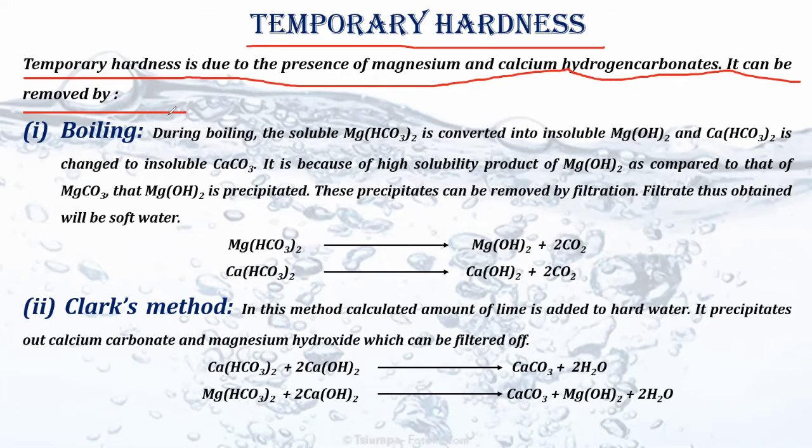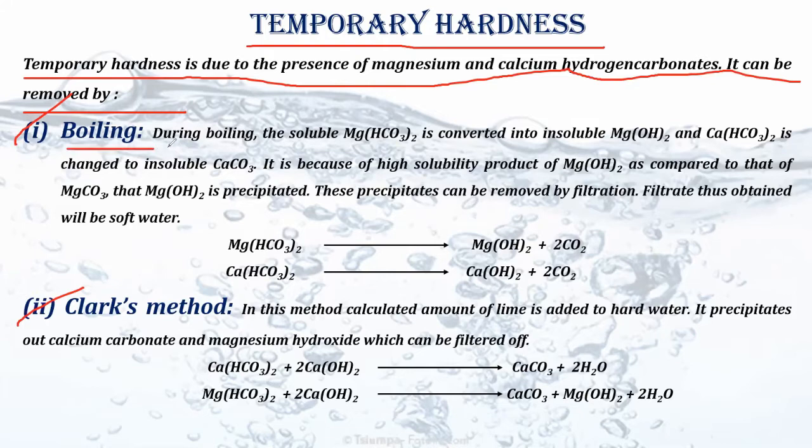And if chlorides, sulfates and carbonates, not hydrogen carbonates, of calcium and magnesium are present in water, then it is called permanent hardness. At this moment we are dealing with temporary hardness. So the first method of temporary hardness removal is boiling, right? As we know very well, whenever we boil water, some precipitation occurs.